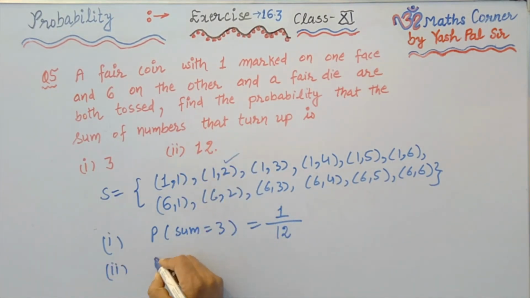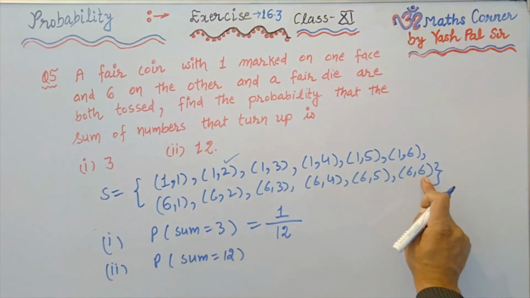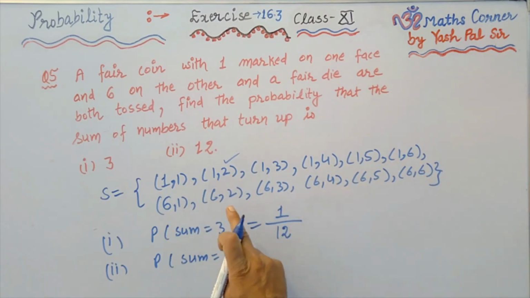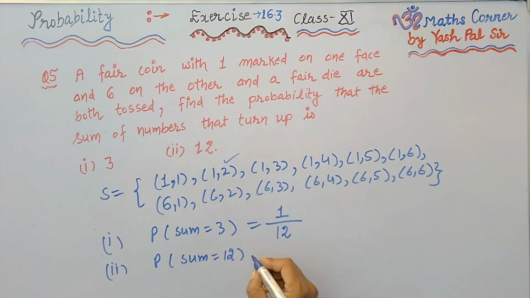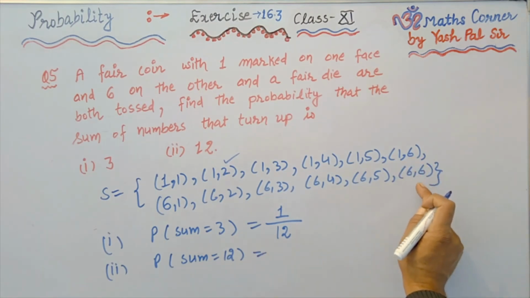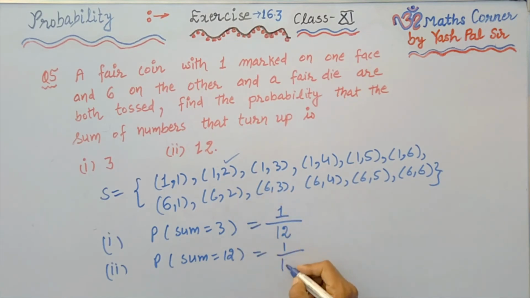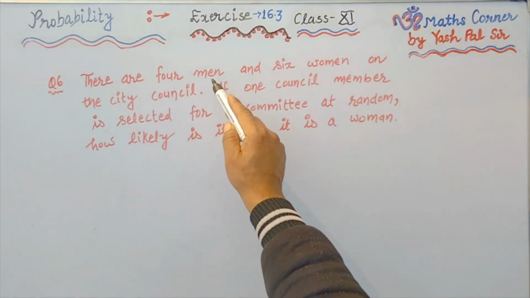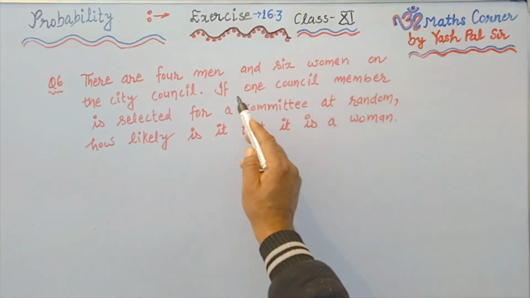This was the first part. Now the second part is, again, the sum is 12. Probability that the sum is equal to 12. 6 plus 6 makes 12. There is no other element which is making the sum 12. So only 6 and 6, only one outcome out of 12 outcomes, is making the sum equal to 12. So again, the answer to the second part, the probability that the sum is 12, is 1 upon 12. So this was our question number 5.